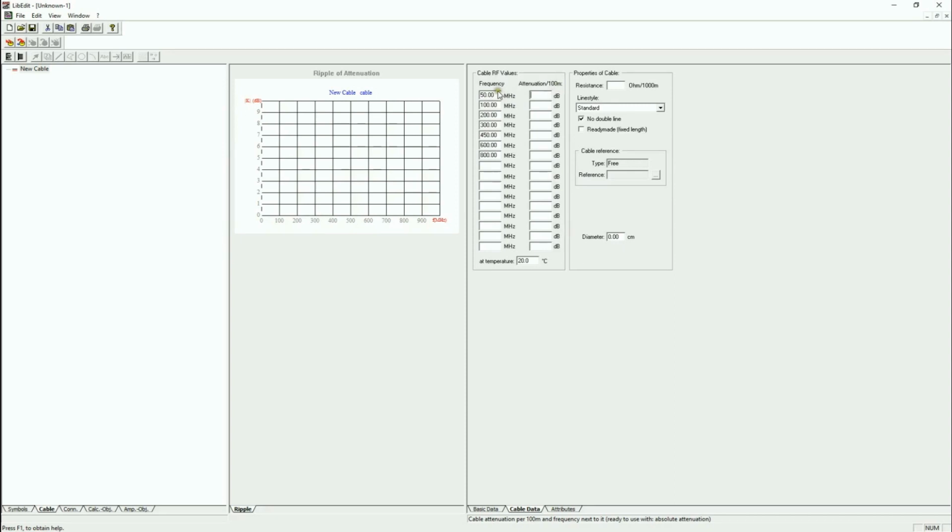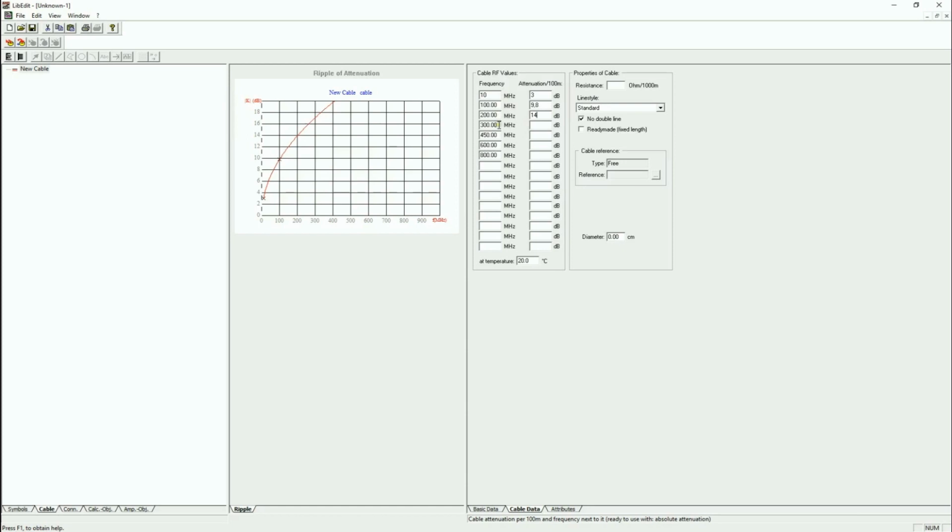And there are already a few predefined frequencies, but some datasheets don't have these frequencies, so we can change them, for example, to 10 megahertz and 3 dB of attenuation, 100 megahertz, 9.8 dB. And we can see the calculation is done automatically, but for more accuracy, we can fill in more attenuations. So at 200 megahertz, it's 14 dB.